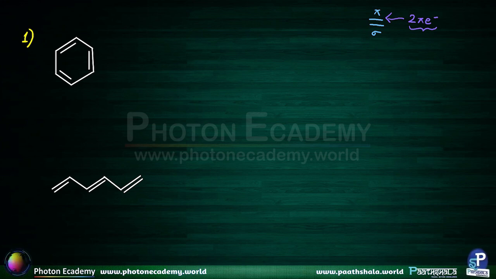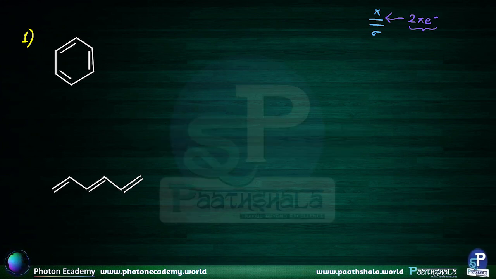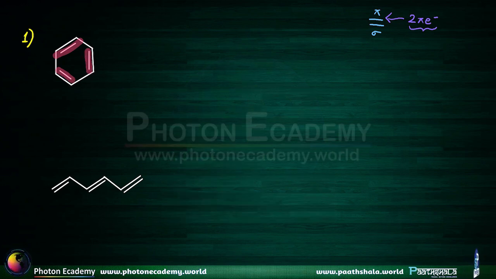Now, we have the first one, benzene, in front of us. In benzene, let us first see the first condition, which was Huckel's rule. We have a pi bond here, a pi bond here, and a pi bond here. So I can say that we have 2, 2, and 2, which makes 6 pi electrons.